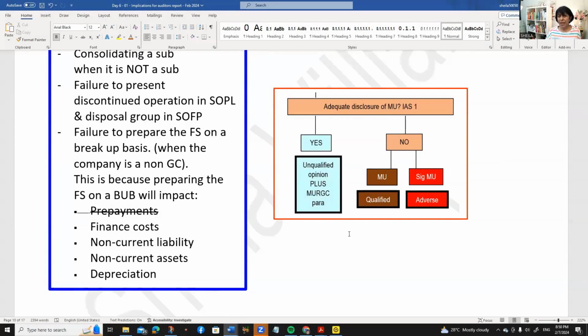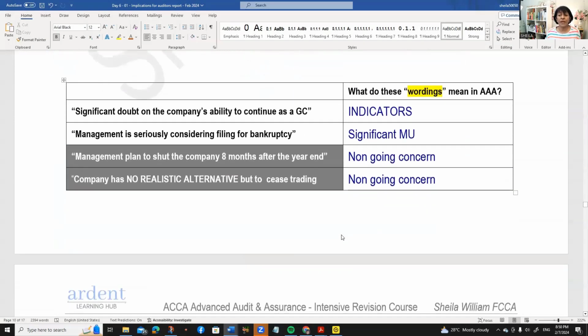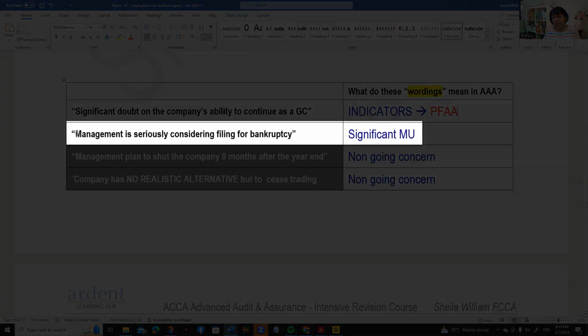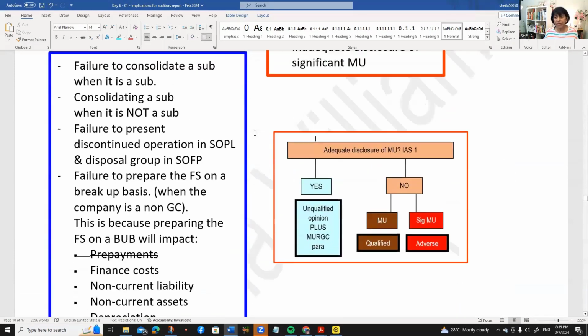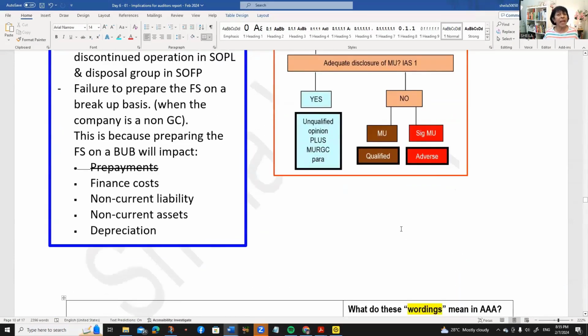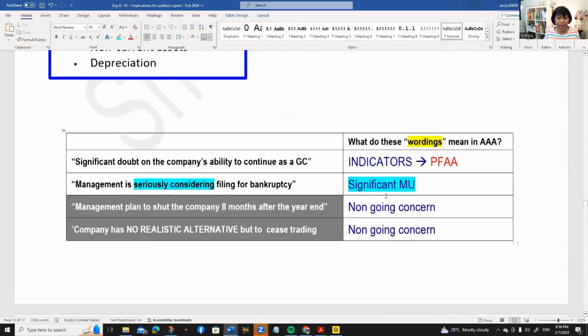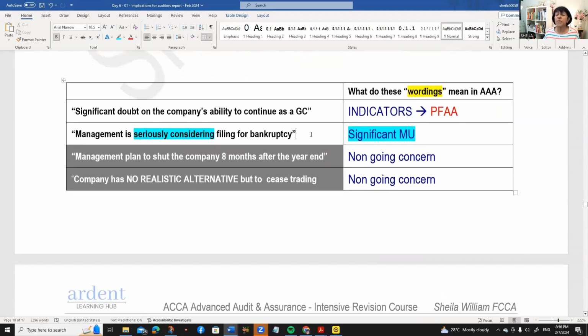So what's the difference between MU and significant MU? Let's go back to ISA 570 here. Supposing the exam question says management is seriously considering filing for bankruptcy. That is what we call a significant MU. So if management is seriously considering filing for bankruptcy, don't you think there should be adequate disclosure to the shareholders about this? There should be. So if you don't disclose their plans to shut down the company, that would be considered to be pervasive.